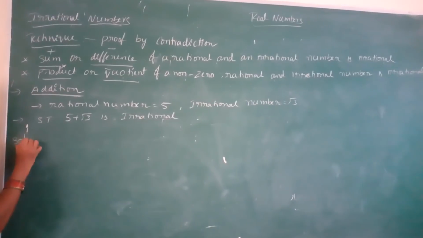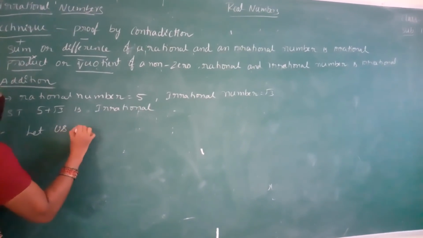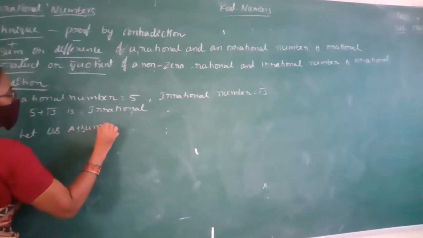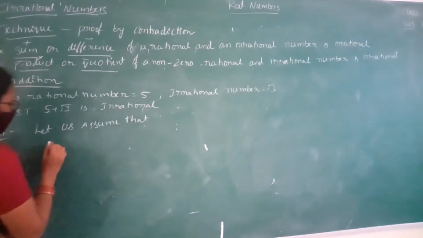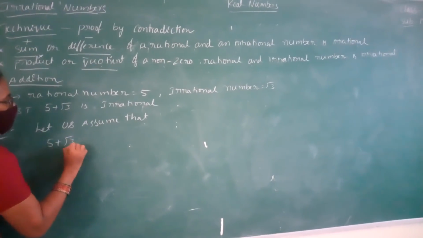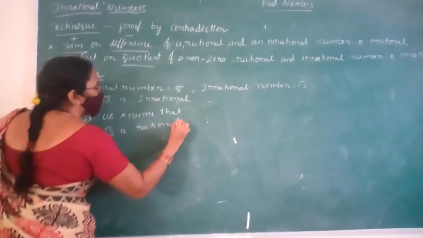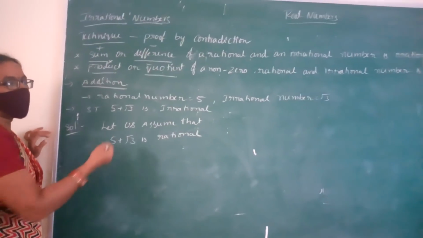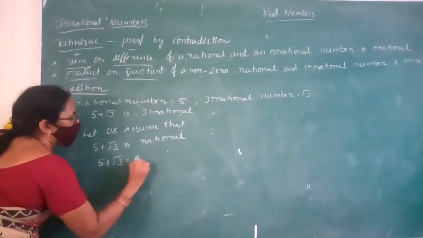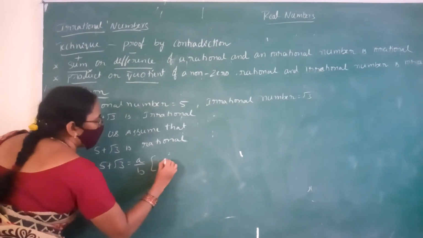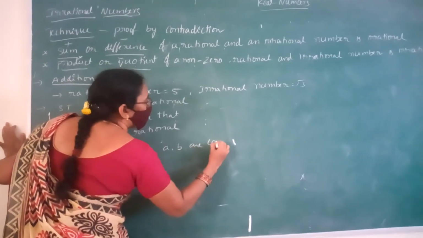So let us assume that 5 plus root 3 is rational. According to the definition of rational number, 5 plus root 3 equal to a by b. Here a, b are co-primes.